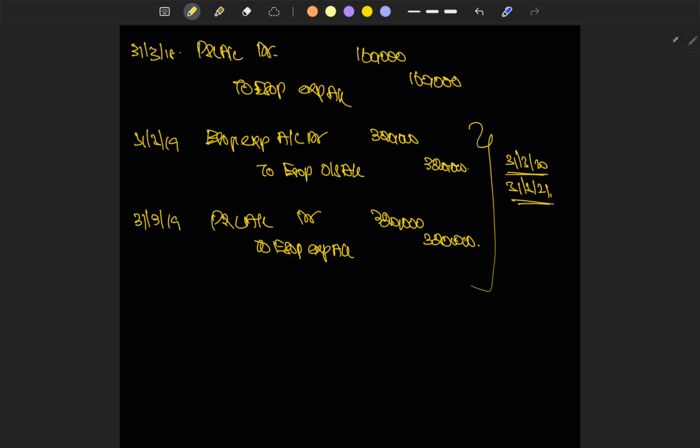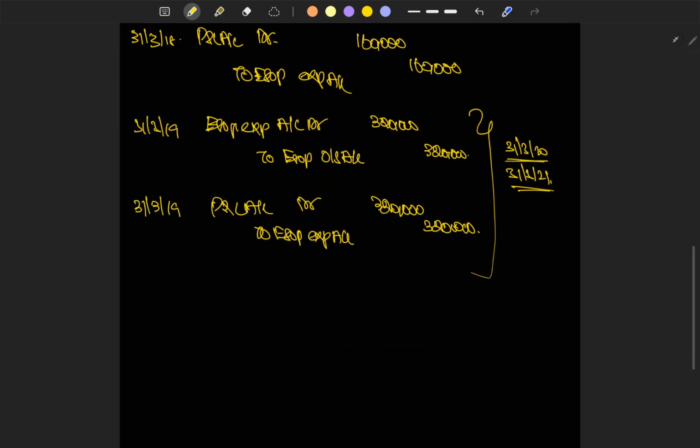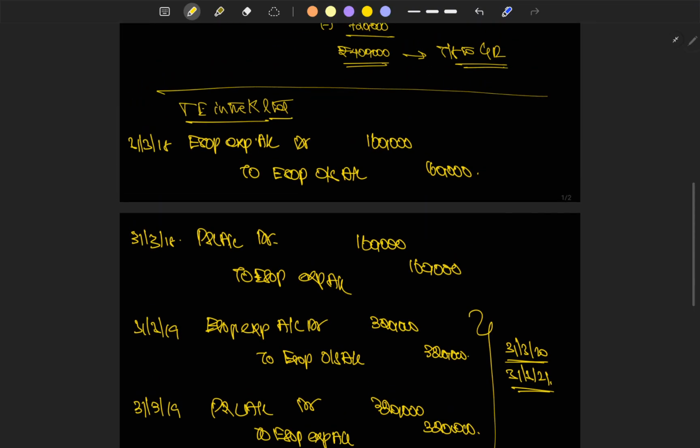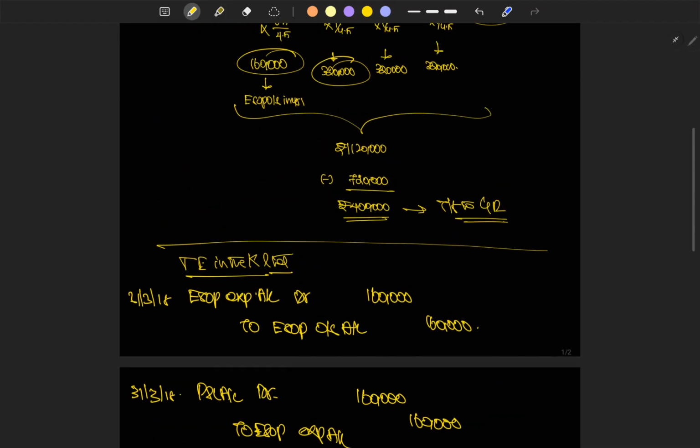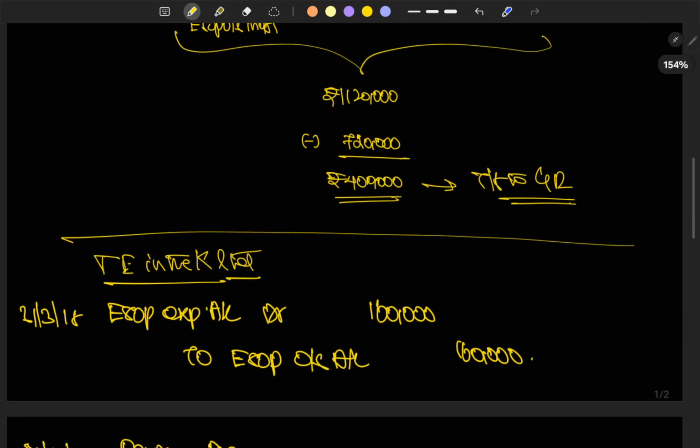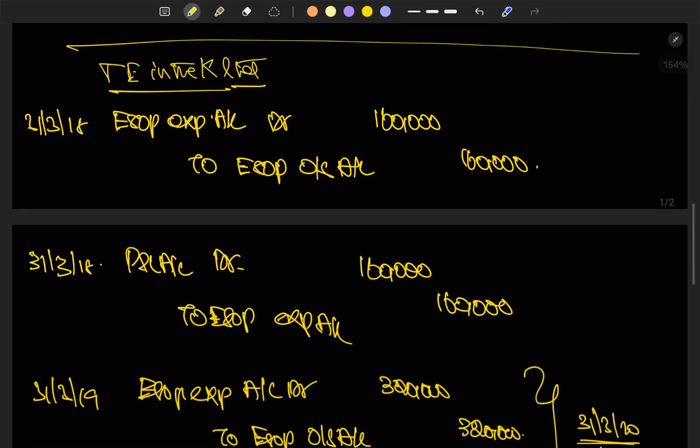And during December 2021 we came to know that only 8,000 shares are going to be optioned, because 8,000 shares have been unvested. So for those unvested shares, we are transferring the excess amount to the general reserve account.